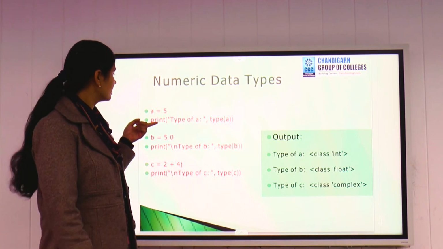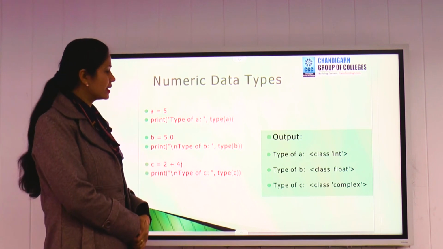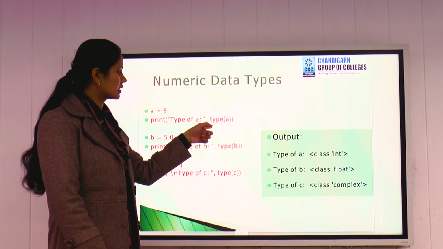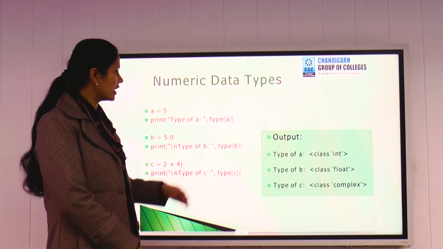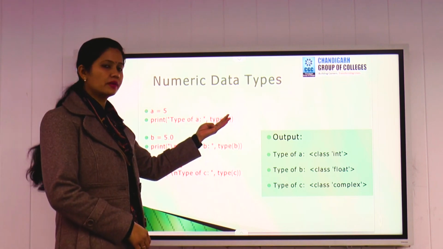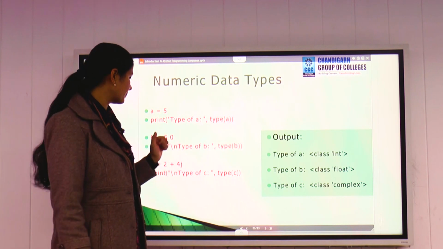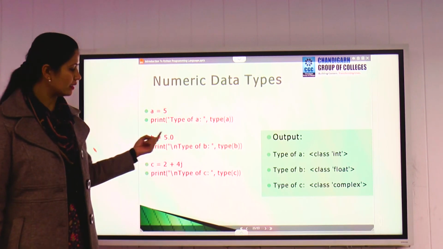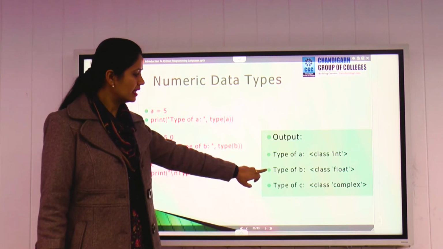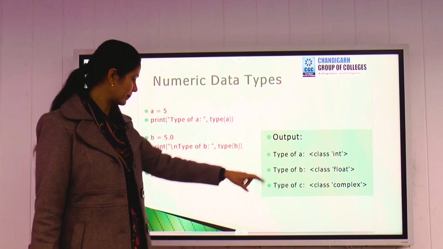So in the next line we are writing a statement, print type of A. Here we are giving the code type A. So what will it do? It will specify the class of this variable. You can see in the result, the class is int. Here we have taken float data. Once we specify this variable in type, you can see the type of B is class float.